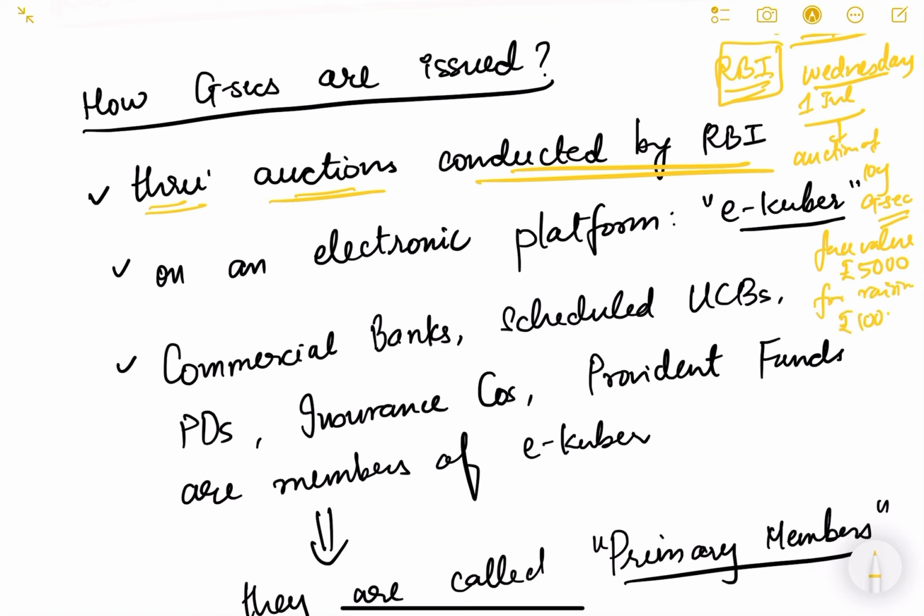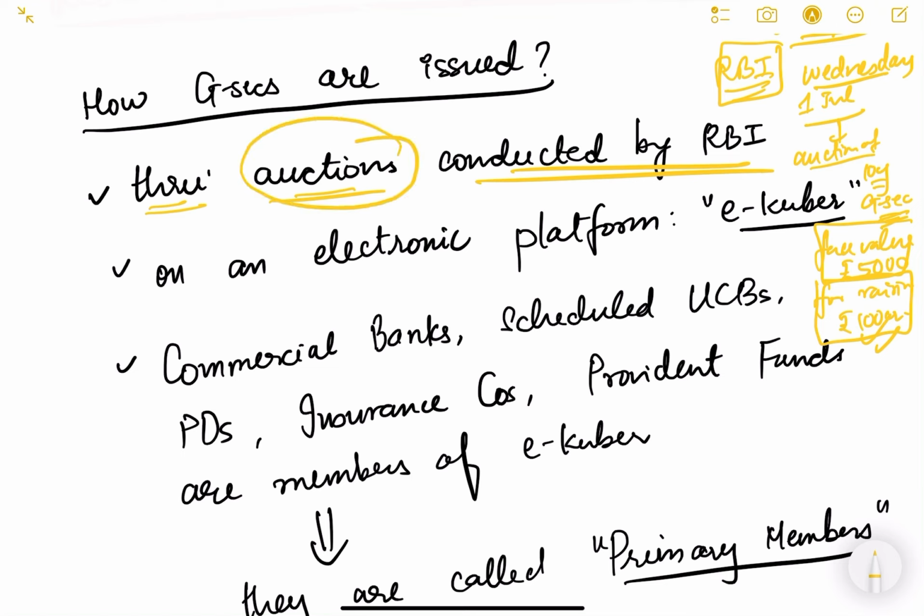for raising rupees 100 crore. So this is the kind of declaration that RBI will make: that on Wednesday 1st of July it is going to auction a 10-year government security of face value 5,000 each to raise a capital of rupees 100 crore. So this is how it is. Now people know that RBI is going to auction such and such security on this date.